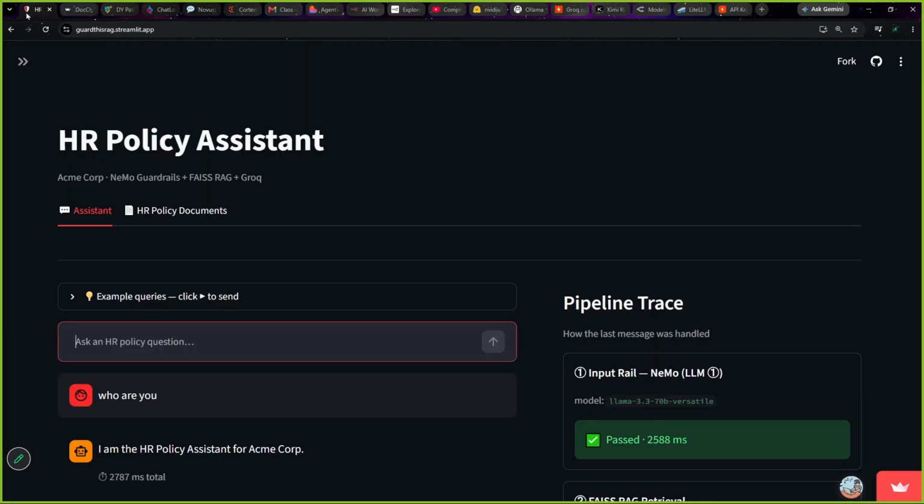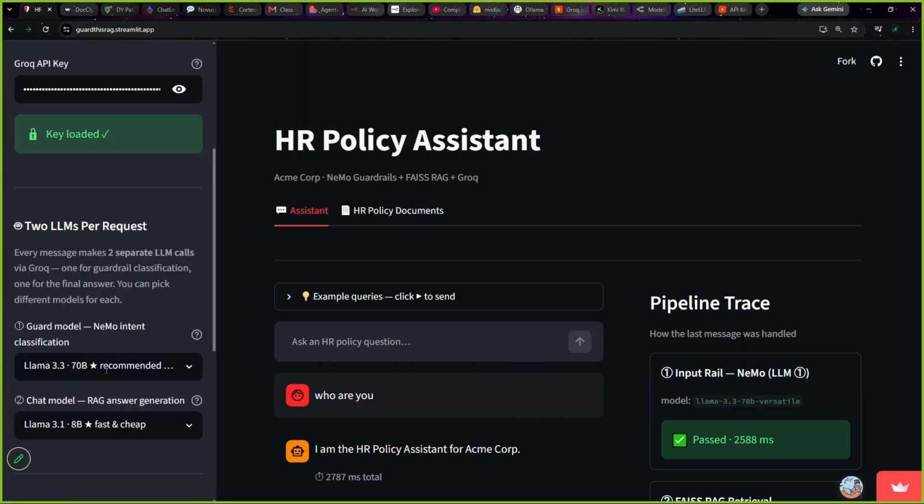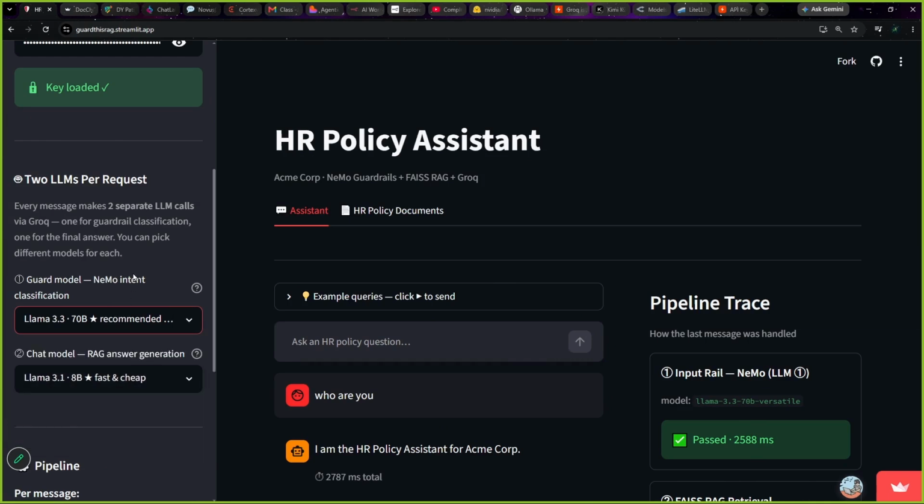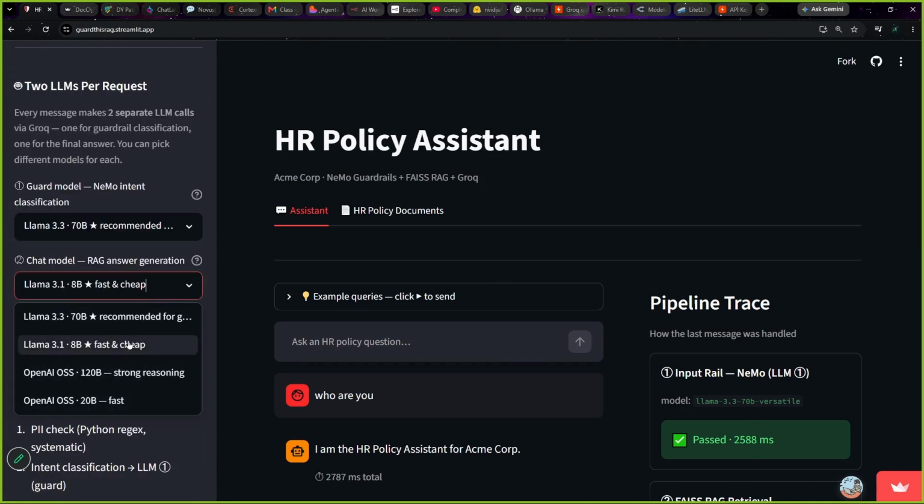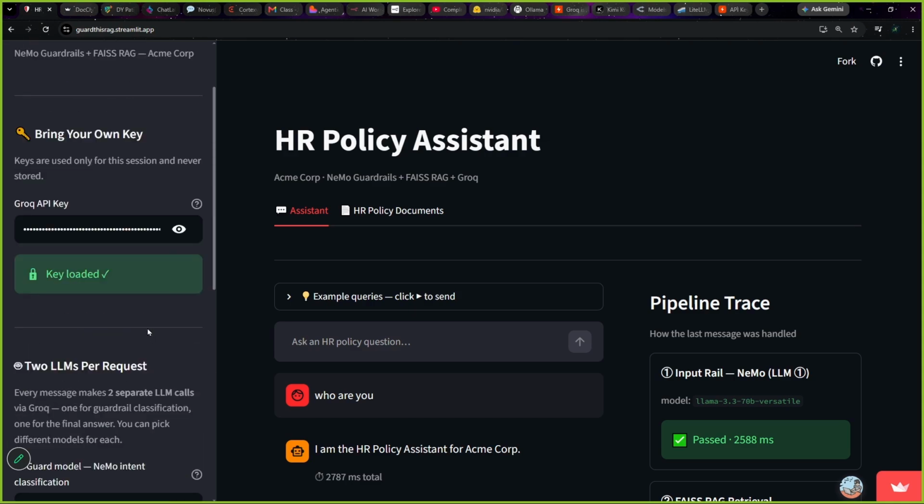If you also see in this, you can switch between different Grok models. See, you can switch between different Grok models from here, chat models. See, different models I have given you. So please try it out and let me know. And that was it, people.